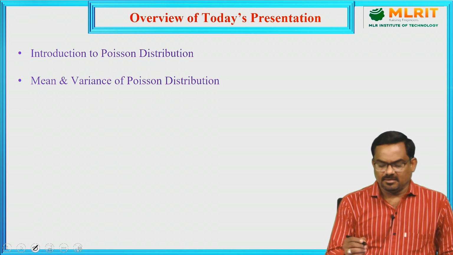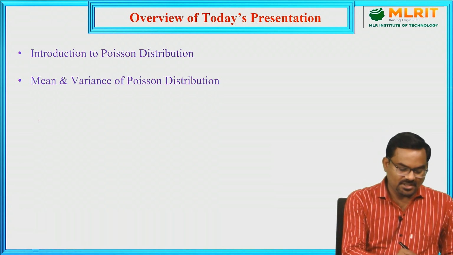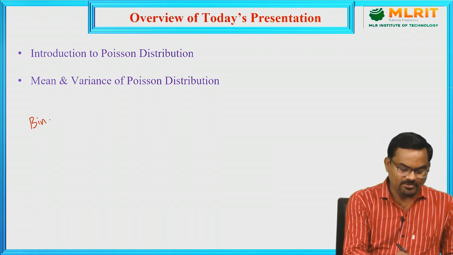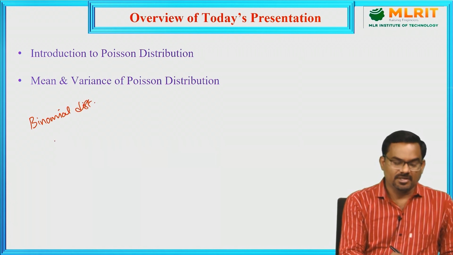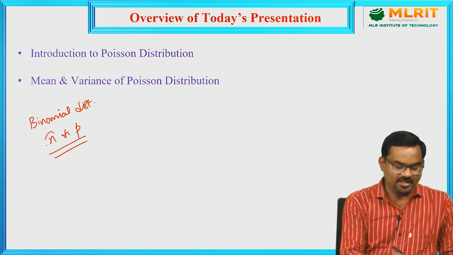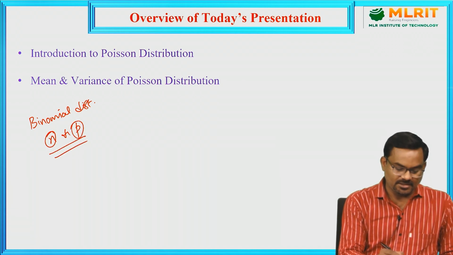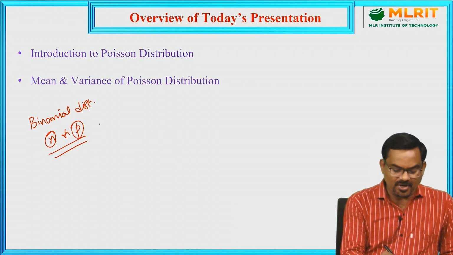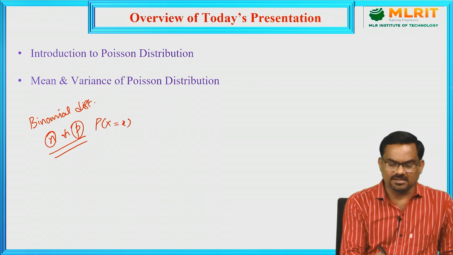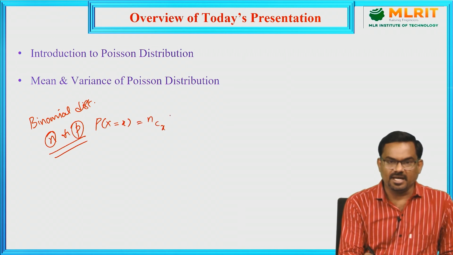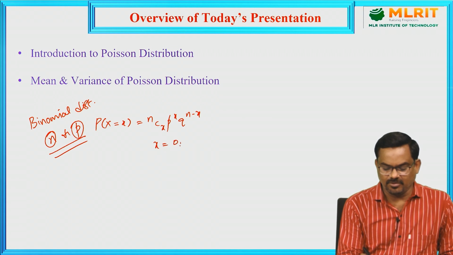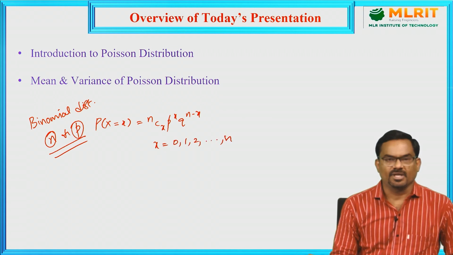In the last session, we discussed the binomial distribution, in which the parameters are n and p, where n is the number of trials and p is the probability of success. The formula in binomial distribution is: probability of x successes is given by nCx p power x q power n minus x, where x takes the values 0, 1, 2 and so on up to n.